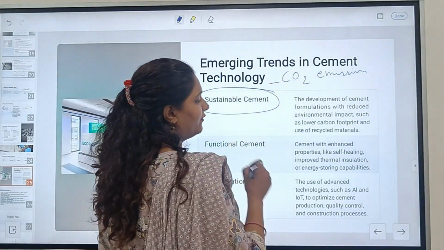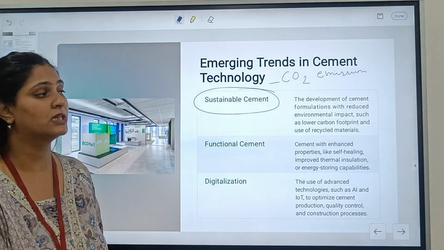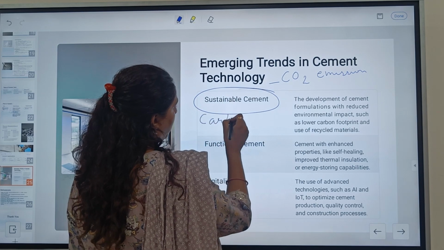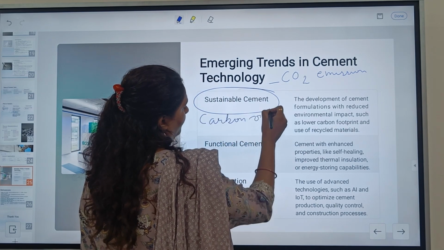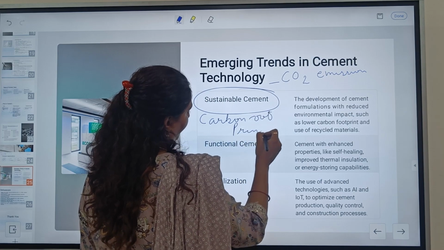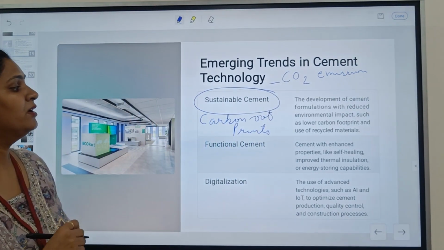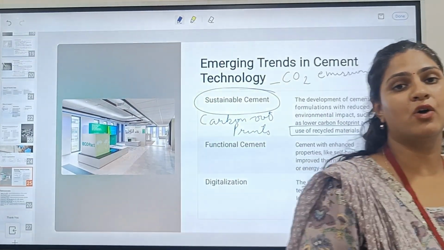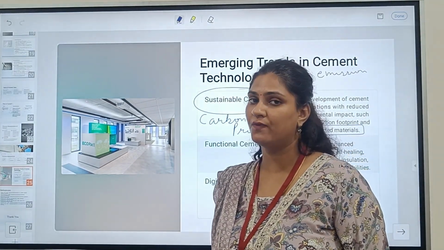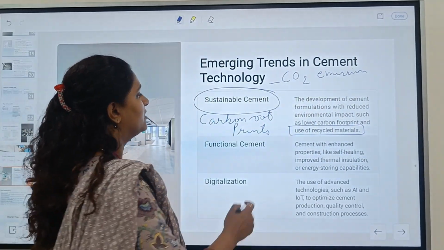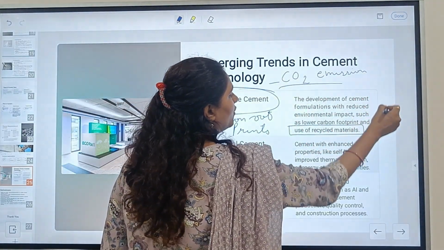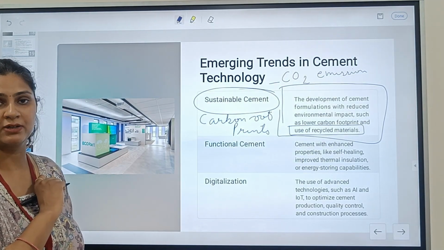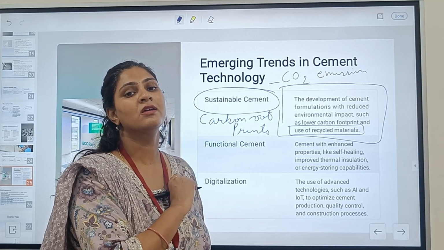So for this we have to make a sustainable cement so that it can reduce the carbon footprint. We can use recycled material. The IS code also says that we can use 30% fly ash to make concrete. So we should go for these sustainable cements to reduce the global impact of CO2 emissions caused by cement.